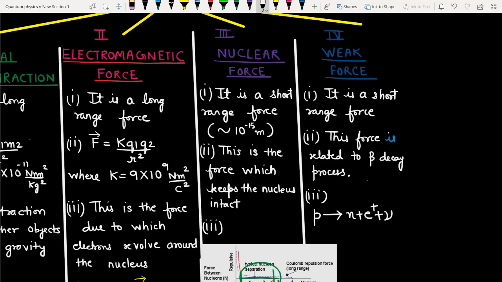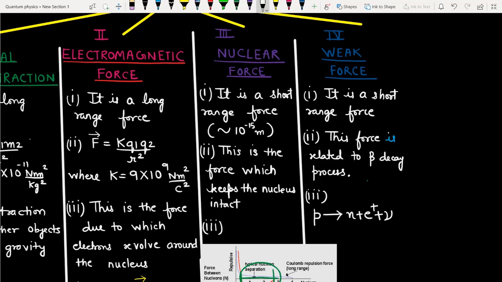It's also a very short range force. This force exists inside the proton, but you should not confuse that a proton is made up of a neutron and an electron and an antineutrino. No, it just gets converted into a neutron, thereby reducing the number of protons and increasing the number of neutrons, so that we can attain stability.